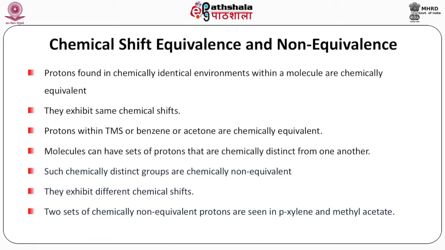Molecules can have sets of protons that are chemically distinct from one another. Such chemically distinct groups are chemically non-equivalent. They exhibit different chemical shifts. Two sets of chemically non-equivalent protons are seen in paraxylene and methyl acetate, which is CH3COOCH3, and the two CH3s have different chemical shifts.